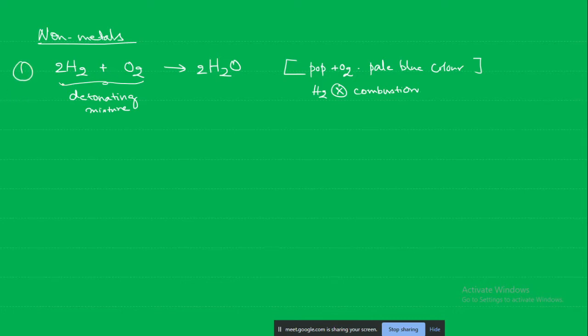So this is one reaction, with oxygen. Another reaction: for this reaction to take place, we don't have to supply a lot of energy. It is more or less spontaneous. You put a little bit of flame, and it will continue. This is the reaction of hydrogen with chlorine gas to form hydrogen chloride acid. So this is a photochemical reaction.